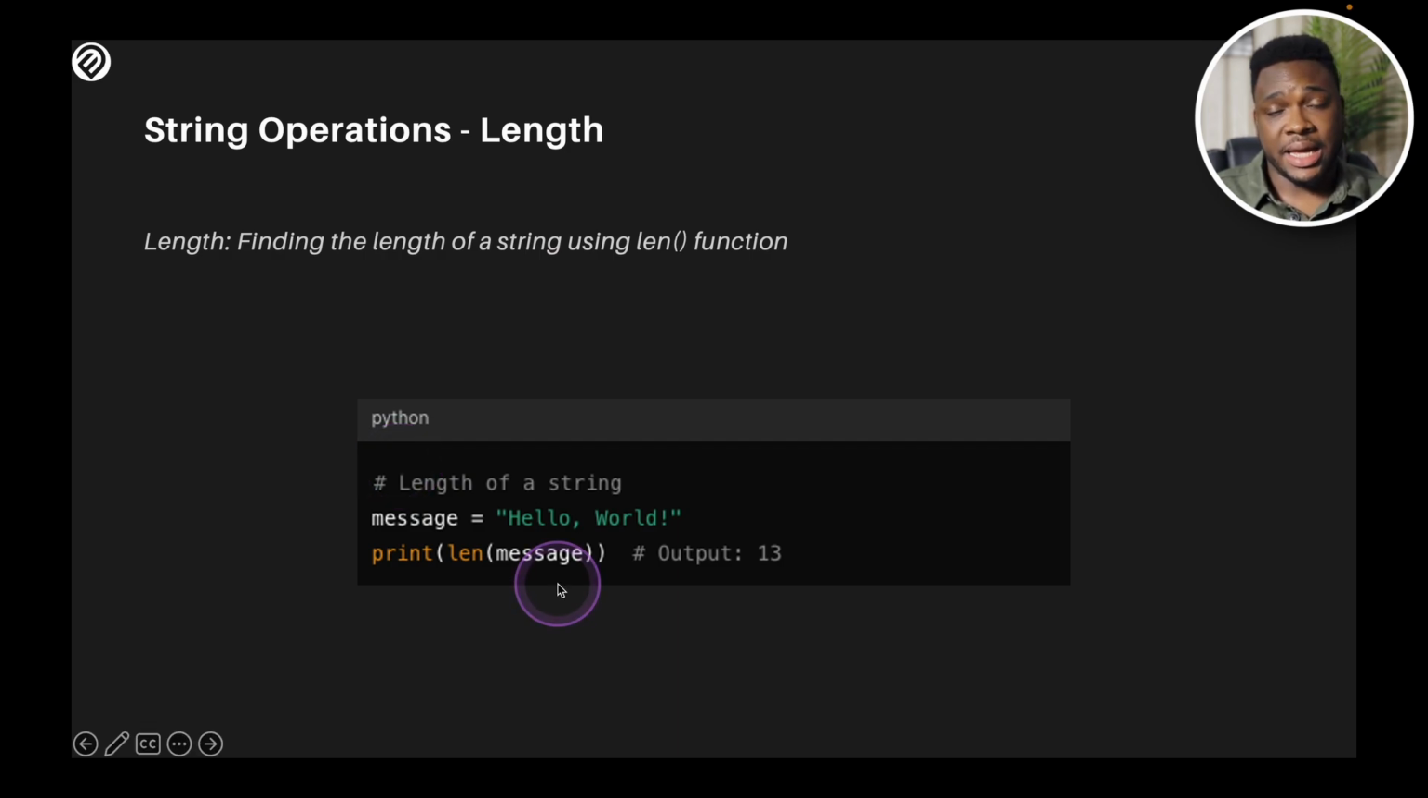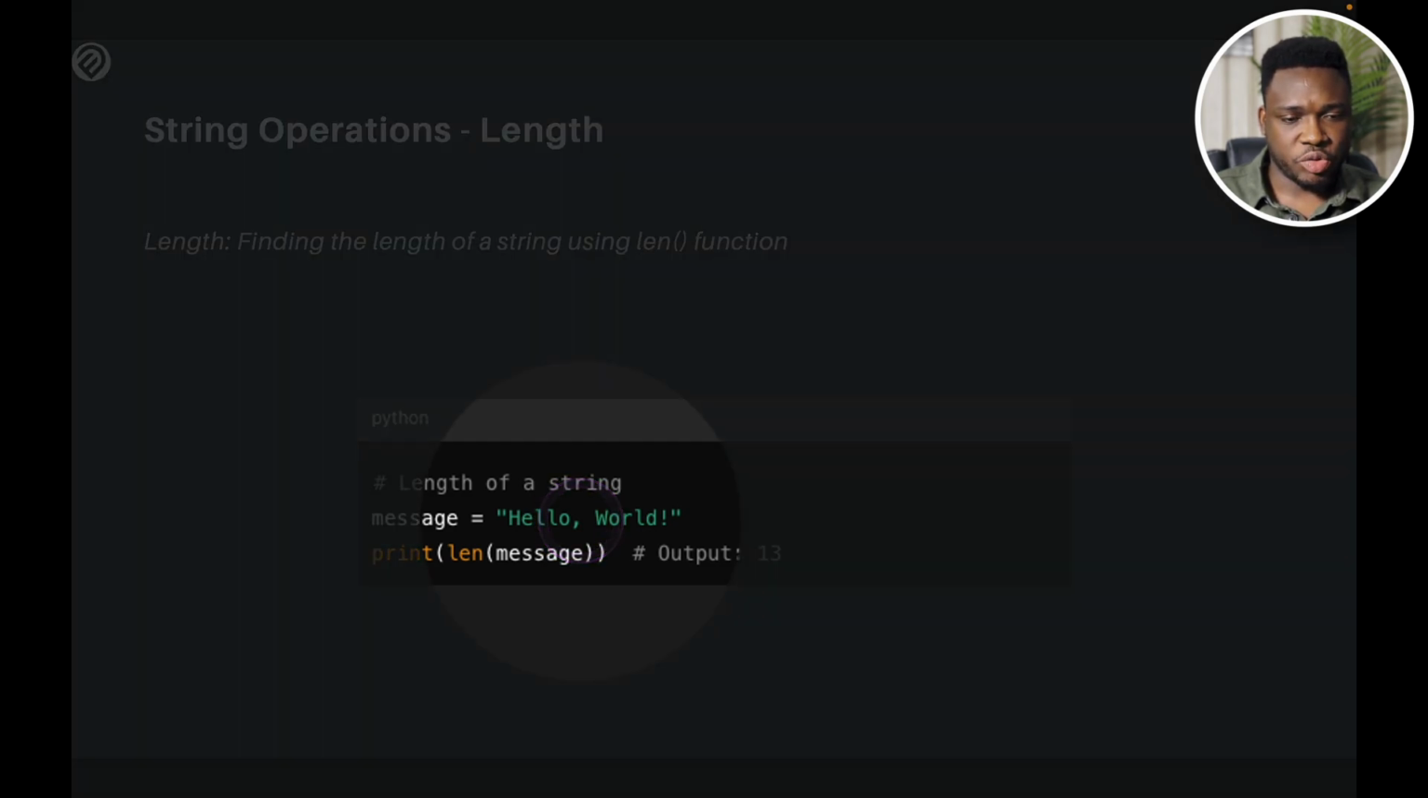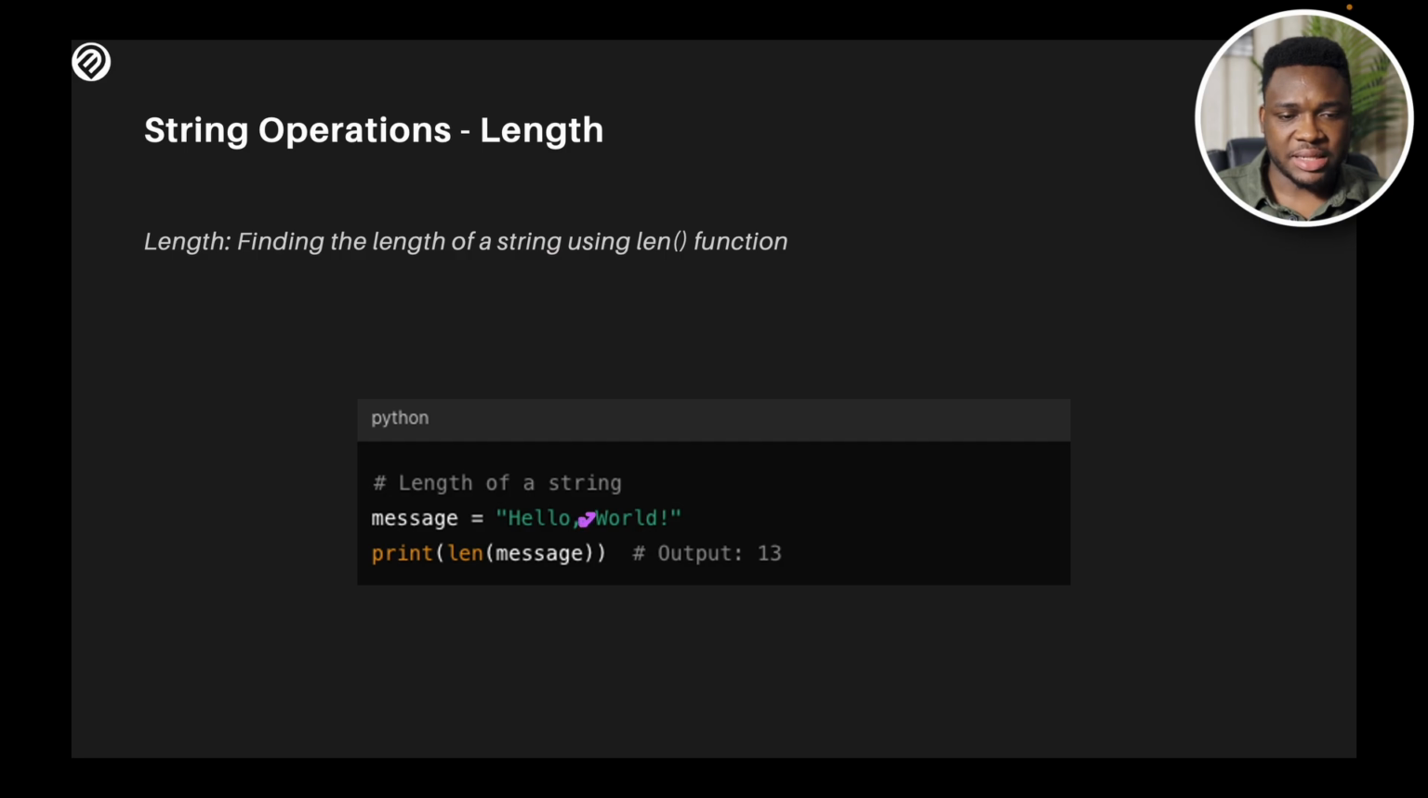Once I put the length, it counts the number of characters that I have within the string and gives me the count. Please take note that when you're using the len operator, it also counts the spaces as a character. So what this does is count every single character within the string. And in this case, because we have a space in between, it's going to classify the space as a character of its own. So just take note of that.